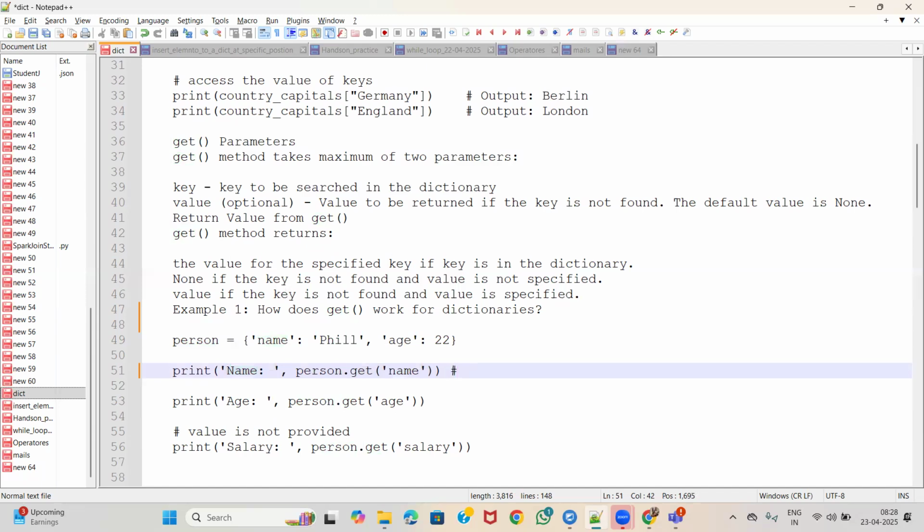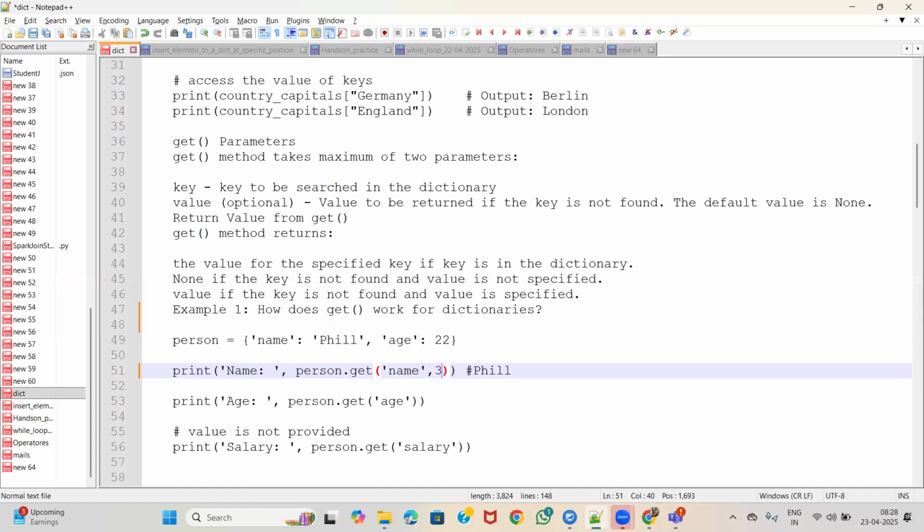So then what is the difference? See, if this name key is not available in the person dictionary, we have the feasibility of providing a value. Meaning that whenever the get method is unable to find the name key in the dictionary, manually we can return a value, like zero or None or whatever.